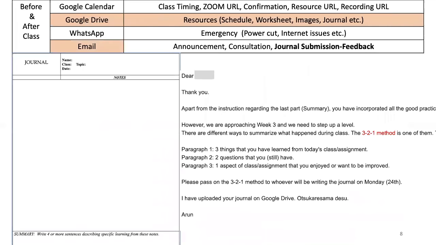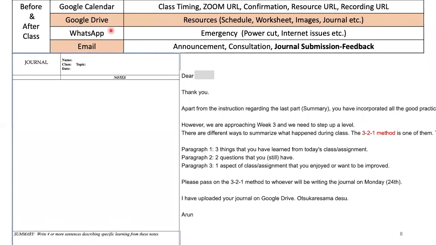Now to the student journal. I rarely use email or WhatsApp this semester, because I've realized that once you have all the information access in Google Calendar, the schedule in Google Drive, and resources here, I have rarely used it now. Earlier I used it a lot when I did not have a single entry point to access all the information.